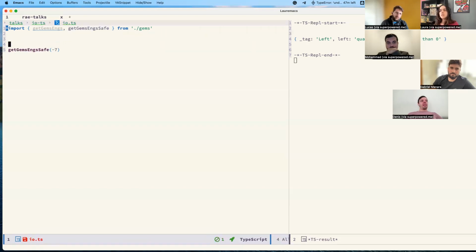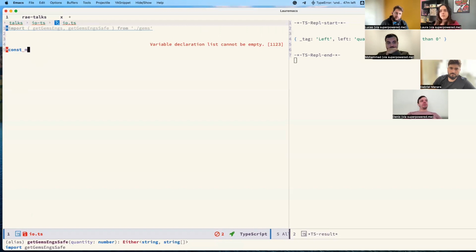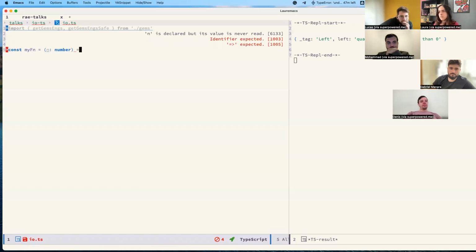So let's suppose we are calling this function and we want to do stuff with the result. Let's create some function here, like my function, sorry about the bad name, if we pass a number. Now we know, because we already had to roll back some PRs, that this function can throw errors.